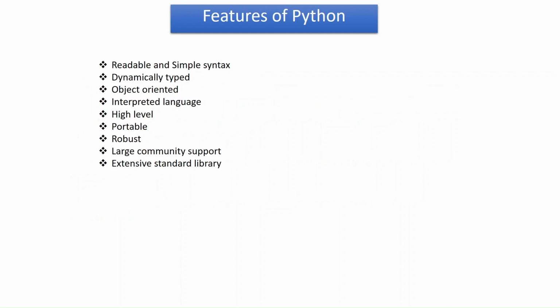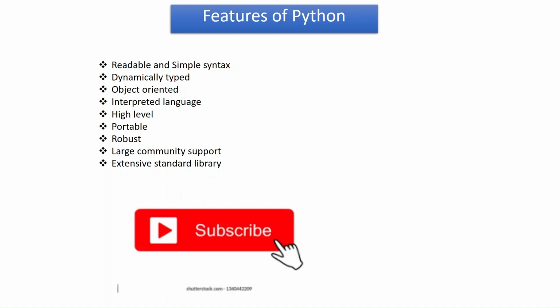So in this video, we saw the features of Python. We saw that the features of Python which make Python unique are readability and simple syntax, Python is dynamically typed, object oriented. Python is also an interpreted language. Python is a high level language. Python is a portable language. Python is robust. Python has a large community, and also Python has an extensive standard library.